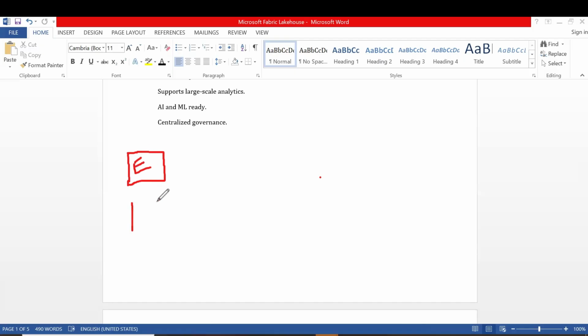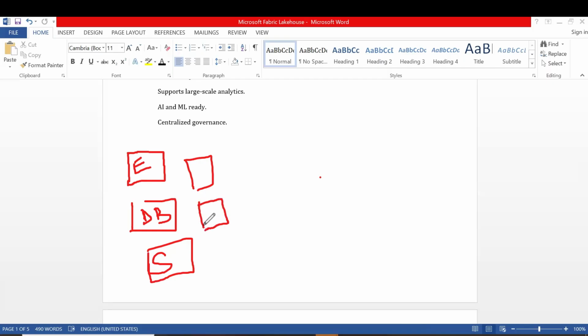Another data source is a database. We also have one more data source, for example, Salesforce. There are multiple data sources. The data is getting generated, or the employees in the organization are using different data sources. These are all the data sources.